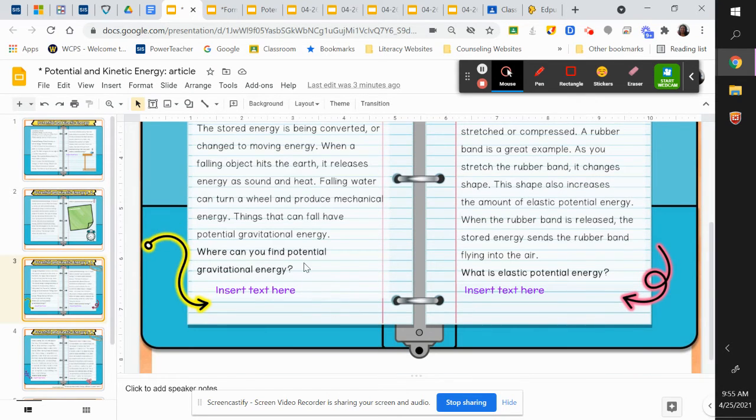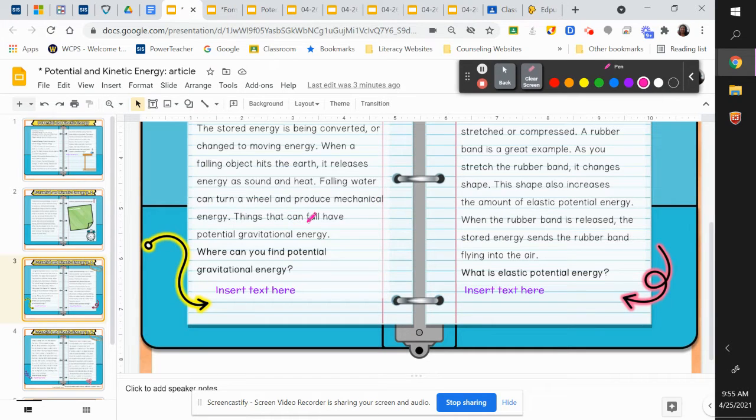So where can you find potential gravitational energy? Well, they just told us here. They gave us a little bit of a hint. Let's change our color, maybe pink here. It says, where can you find potential gravitational energy? Well, falling water can turn a wheel and produce that mechanical energy.